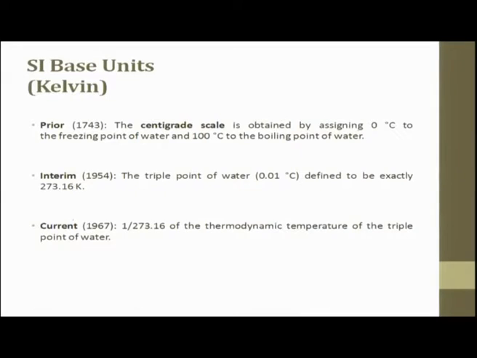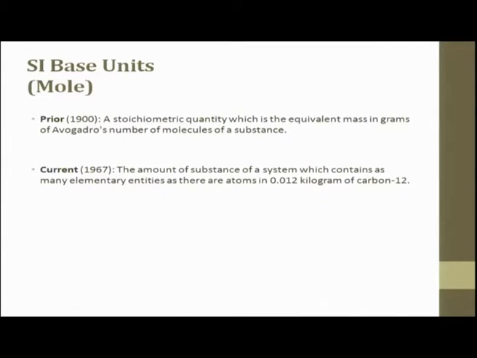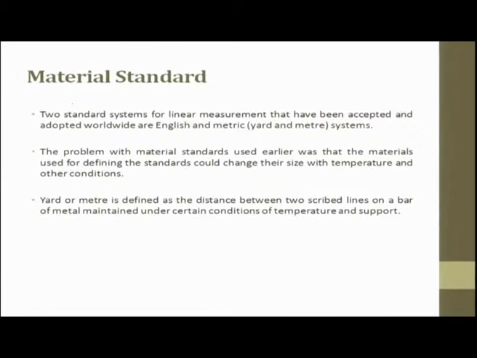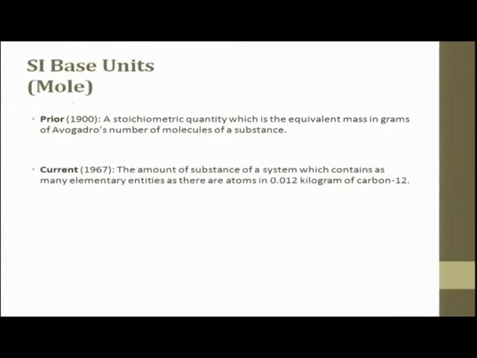This defines the Kelvin. So, the mole: prior, the stoichiometric quantity which is equivalent mass in grams of Avogadro's number of molecules of a substance was the prior definition, and today, in 1967 when it was rewritten, it is the amount of substance of a system which contains as many elementary entities as there are atoms in 0.012 kg of carbon 12, or C12. So, that is the current definition for mole. So, till now what we saw were various definitions for basic units. It is not definitions, these are basic units.